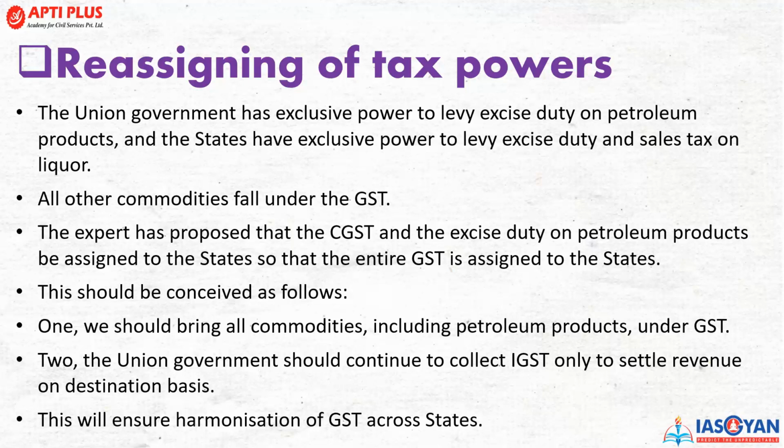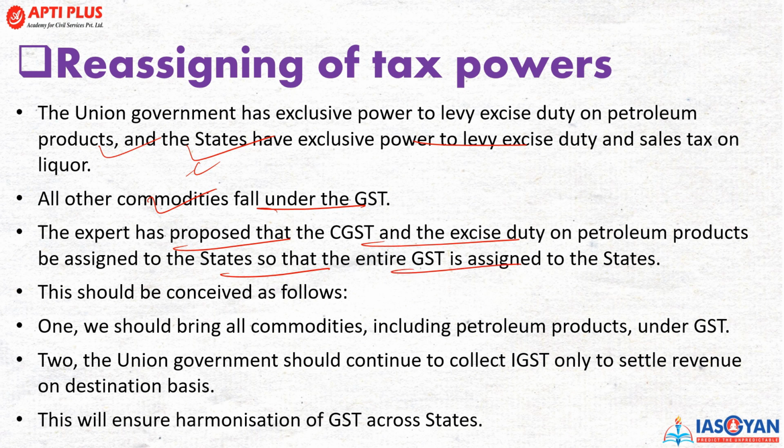Now, reassigning of tax power की बात की गई है. The union and the state have exclusive power with regards to the excise duty, जहाँ पे petroleum products union के पास, and the state have exclusive power to levy sales tax on liquor. तो petroleum में central government के पास authority है, and for liquor and other products, this is for the state government. All the other commodities fall under the GST. An expert also proposed that the GST and the excise levy on petroleum products be assigned to the state, so that the GST is assigned to the specific state concerned.